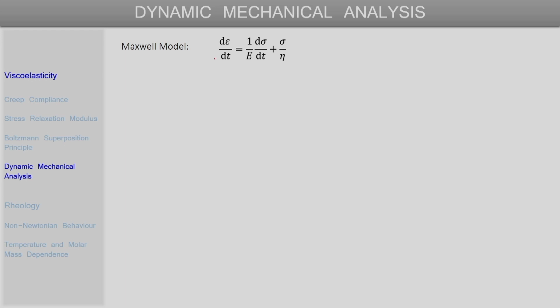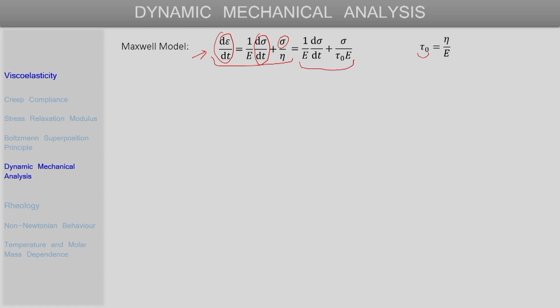So, next let us see, if we consider such a sinusoidal kind of load and use a simple kind of viscoelasticity model that we had developed in the previous lecture, what kind of predictions are made, or what kind of expressions we obtain. If we consider the Maxwell model that we had developed in the previous lecture, there the rate of change of strain is related to the rate of change of stress as well as the stress by this expression. And if we introduce the quantity tau naught as eta by E, where tau naught is the relaxation time corresponding to this model, then we can write the equation for this Maxwell model in this way.